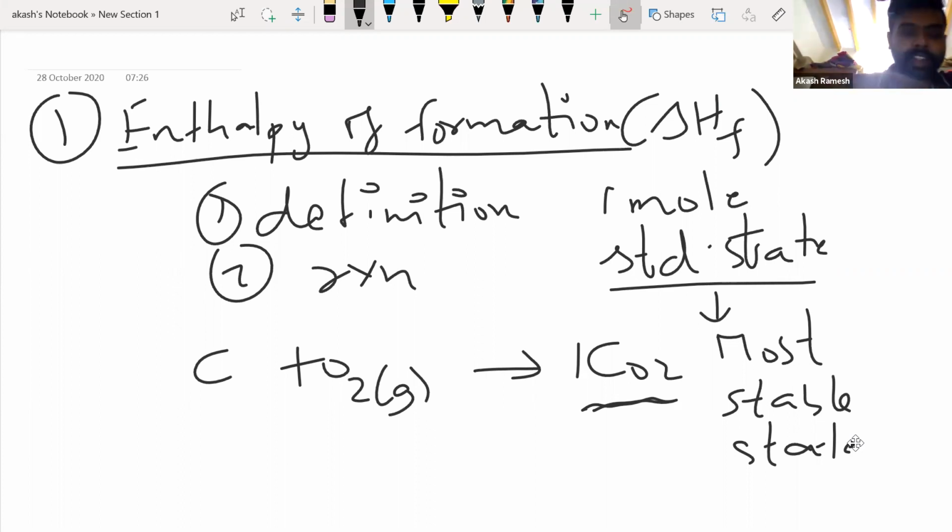Next, if I go for carbon, what do you think is the most stable state of carbon? Any guesses? I don't expect you to know the exact answer.